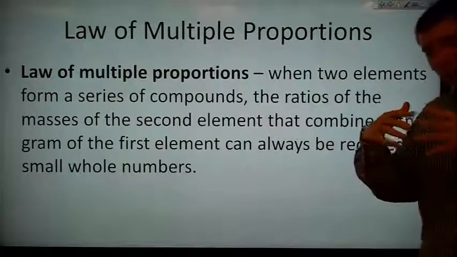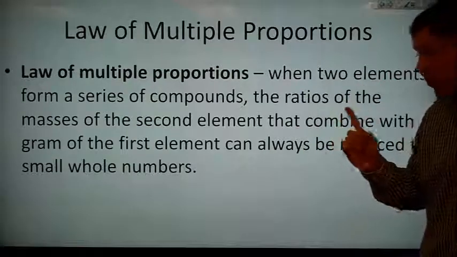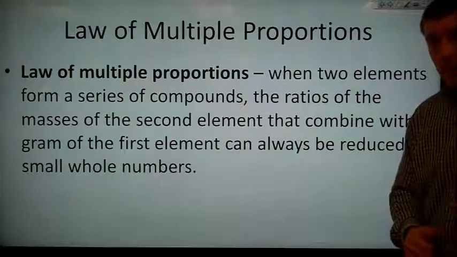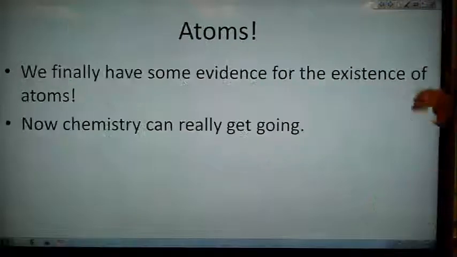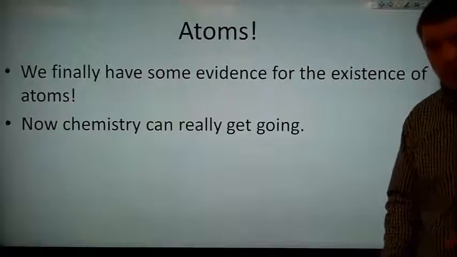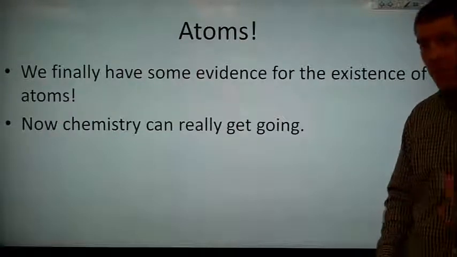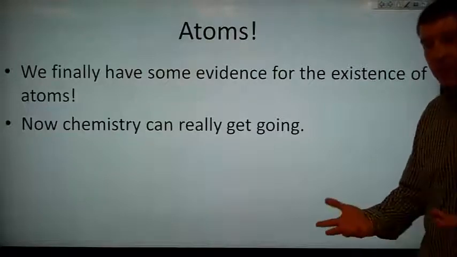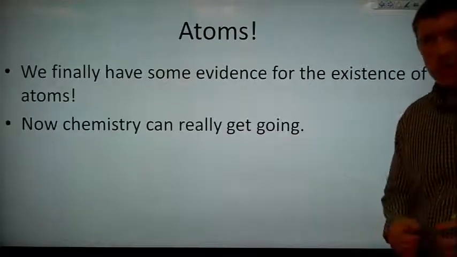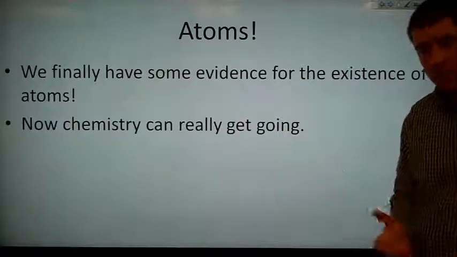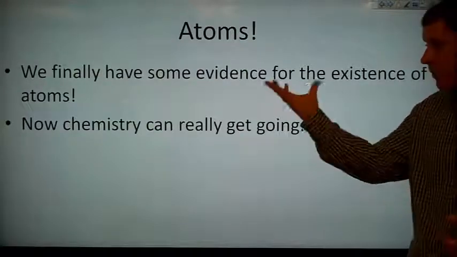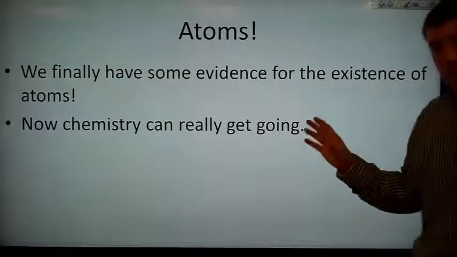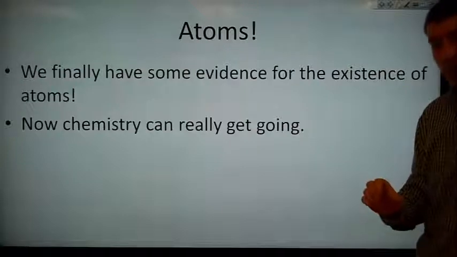He's saying there may be more than one ratio, but those ratios can always be reduced to small whole numbers. And so now we have some evidence for the existence of atoms, right? Democritus proposed the existence of atoms, but he never really had any evidence for it. And so the idea of the existence of an atom sort of sits around for 2,000 years. But now we finally have some proof for atoms.